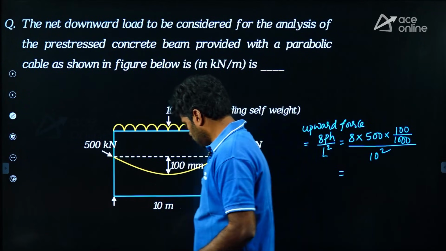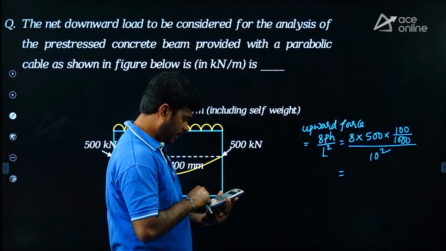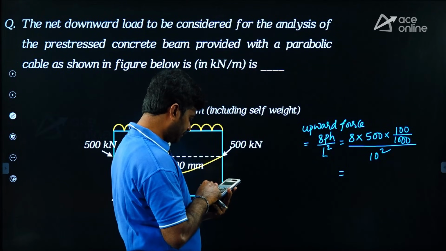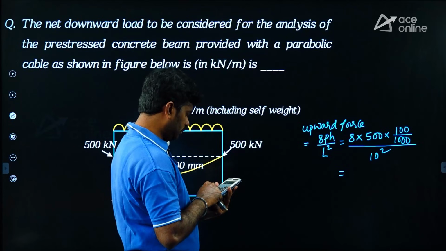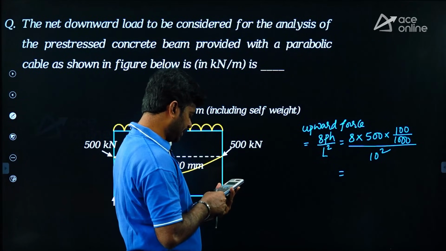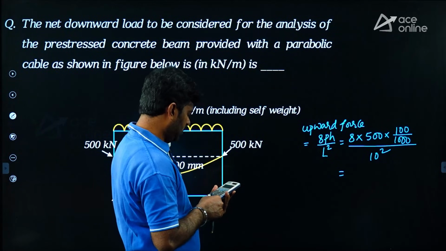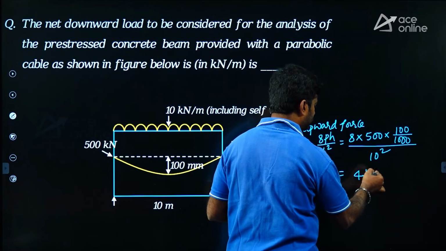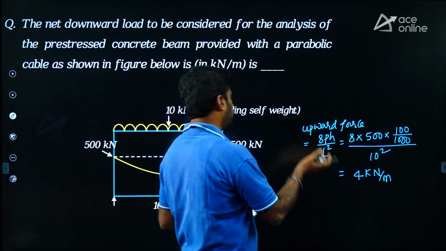So 8 into 500 into 1 by 10 upon 10 square means 100. We are getting 4 kilonewton per meter. This is upward load or upward force.